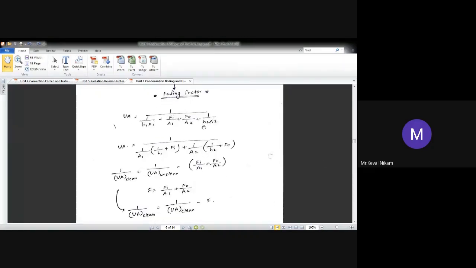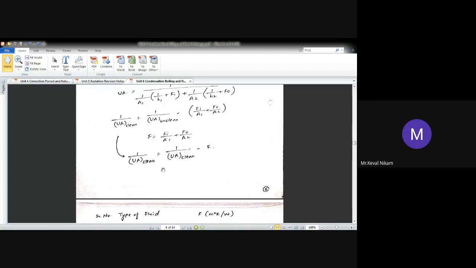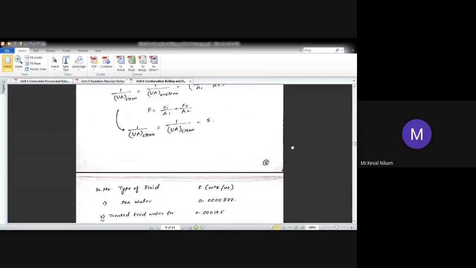So the fouling factor Fi upon A1 plus Fo upon A2 is considered for the inner side as well as the outer side respectively. If you see, 1 upon UA clean equals 1 upon UA unclean minus F. So the clean surface overall heat transfer coefficient is expressed in terms of the unclean surface minus the fouling factor.